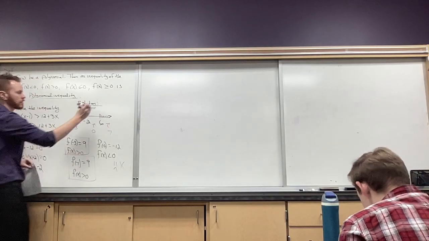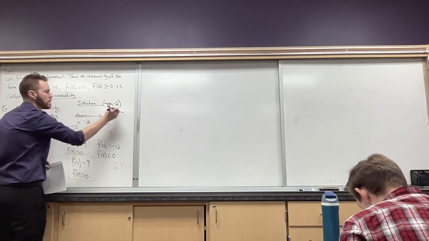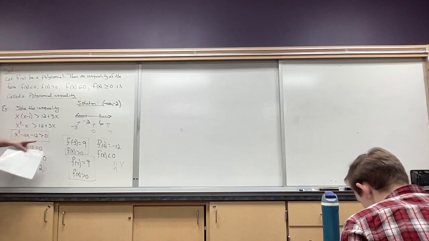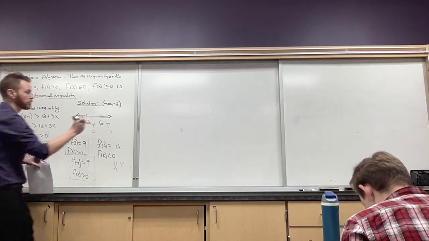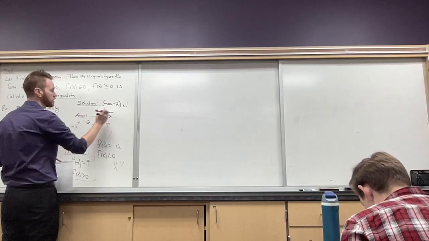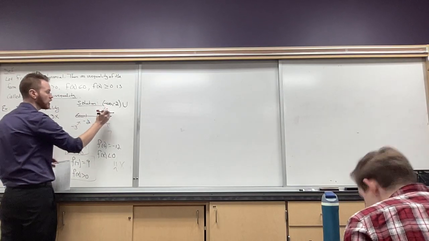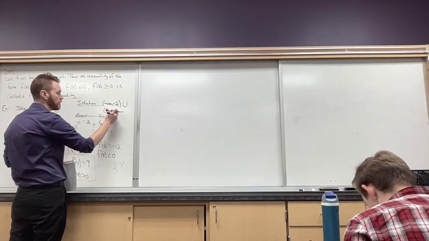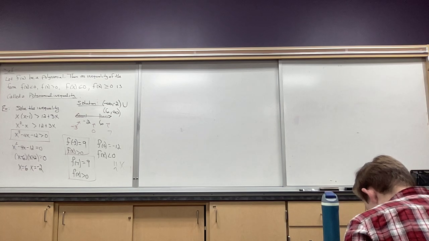So at that interval, it is going to be -infinity to -2. Now I'm putting a parenthesis there because we don't want it equal to 0, right? And that's what this is saying. If it's -2, it's equal to 0, that's no good. So parentheses. Union with, okay, now we're picking up with this. So I don't want to include 6 because again, that makes it 0 and that's not part of the inequality that we want. And all the way to infinity. Okay, so there's my answer for that.